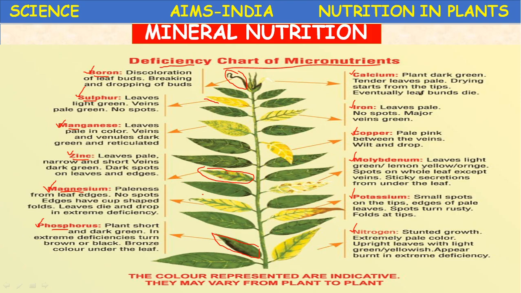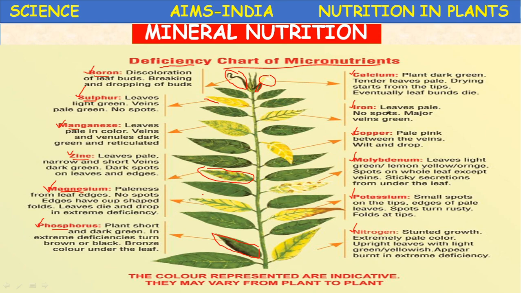Drying starts from the tips. Here, see, pale, dark, these are all the symptoms of calcium deficiency. It starts from the tips, eventually the leaf bends and dies. Okay, it loses its natural shape and dies.